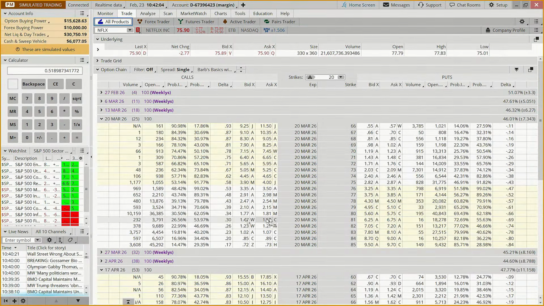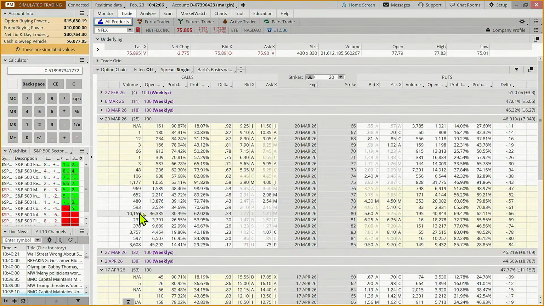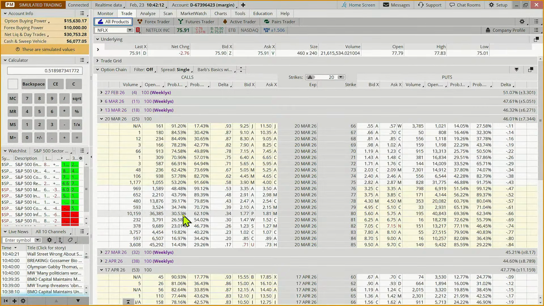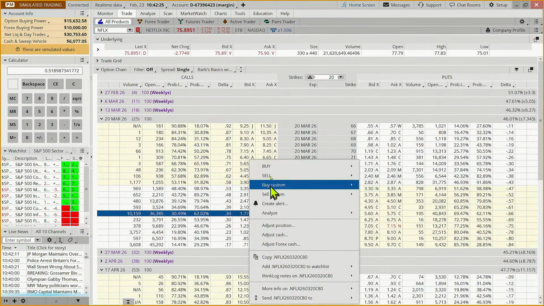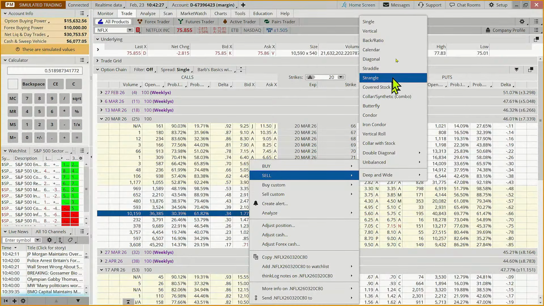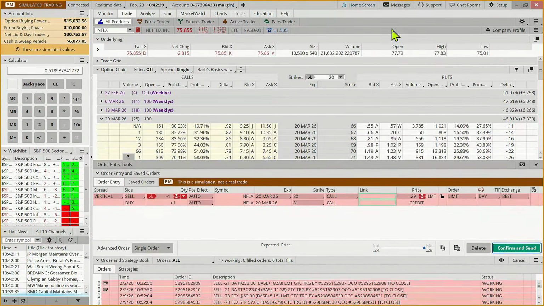So we have 10,000 contracts traded today, so heavily traded stock, right? We have a 30% chance of it being in the money, which means we've got about a 70% chance of expiring worthless, a 4-cent bid-ask spread. It's traded 21 million shares today. So check, check, check. What's the last box to check? Are we getting enough juice for it to be worth the squeeze?